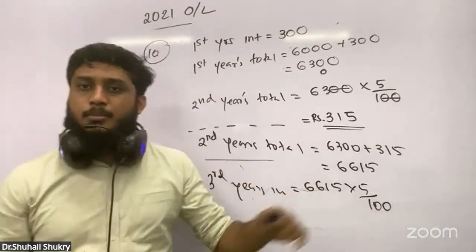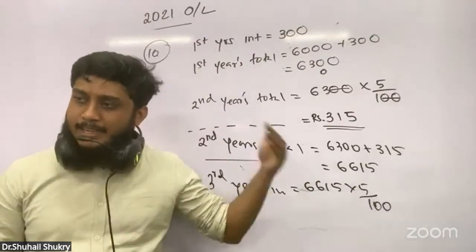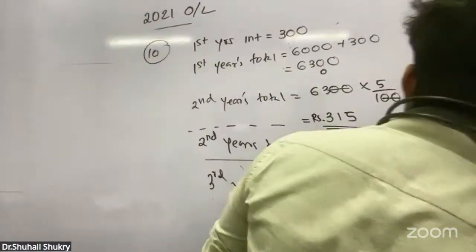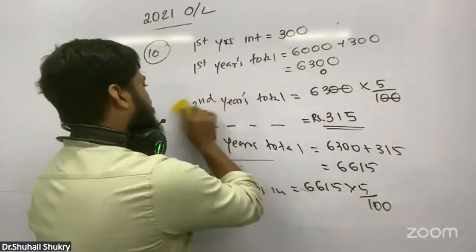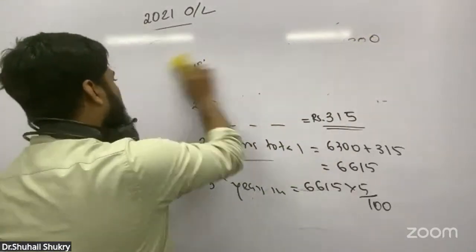That gives the third year's interest. Again you keep on adding. Okay, this is number 10.